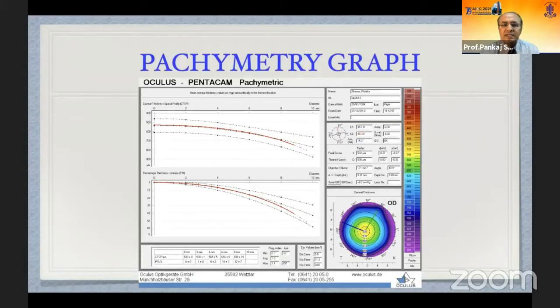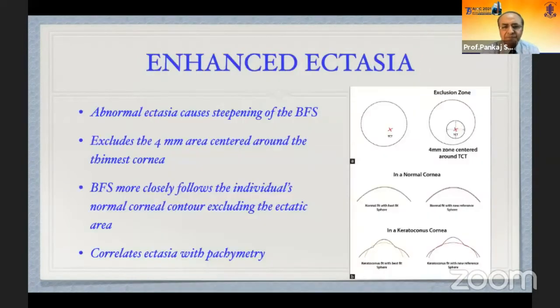4 millimeter, 6 and 8 millimeter zone, we can have two standard deviations above or below. So we can know whether this thickness is a normal change in the thickness or it is ectatic, in which there is a differential thinning in the center and suddenly it comes back to normal.